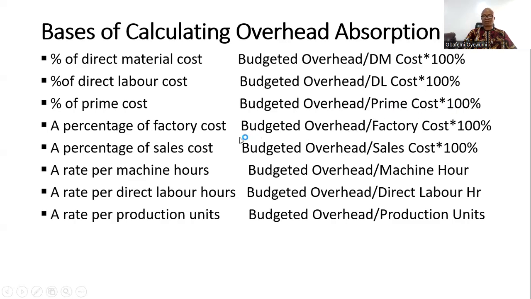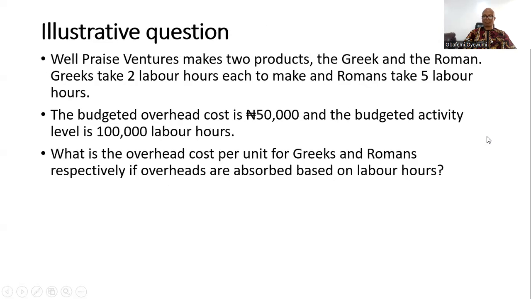A percentage of factory cost is also arrived at when you pick the budgeted overhead, divide it by the factory cost and then multiply it by 100%. A percentage of sales cost is arrived at by dividing budgeted overhead by sales cost multiplied by 100%. And then the other variants are rates per machine hour, rates per direct labor hour, and rates per production unit. Those are the different bases of calculating the overhead absorption rate.